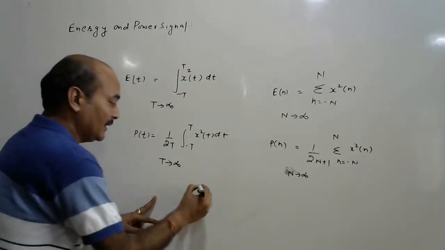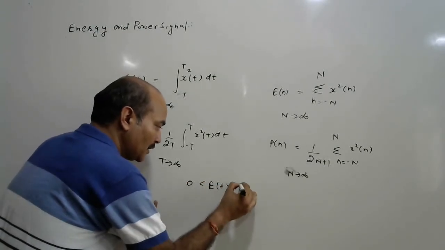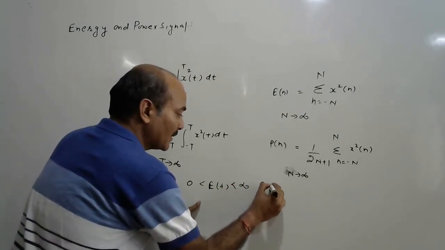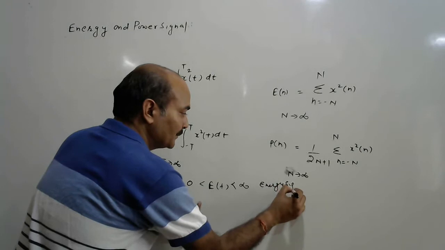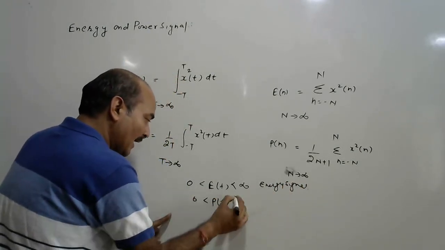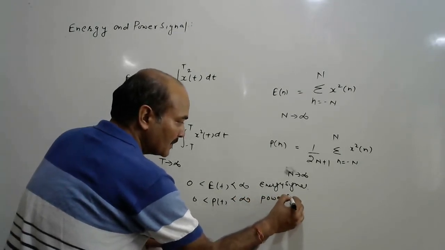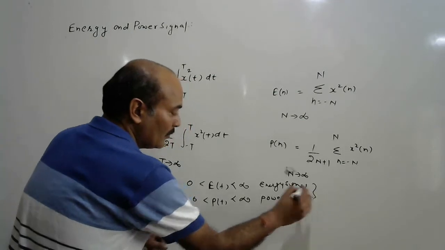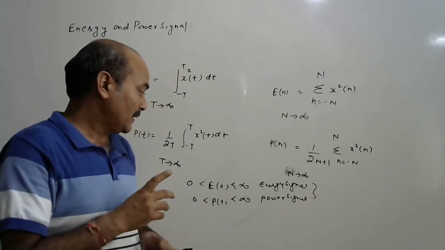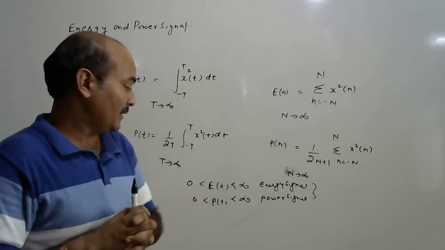Mathematically, if E(t) is lying between 0 and infinity, the signal is an energy signal, and if power P(t) is lying between 0 and infinity, it is a power signal. That should be greater than 0 and less than infinity, a constant.